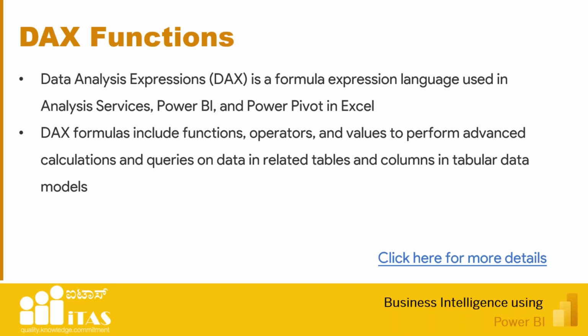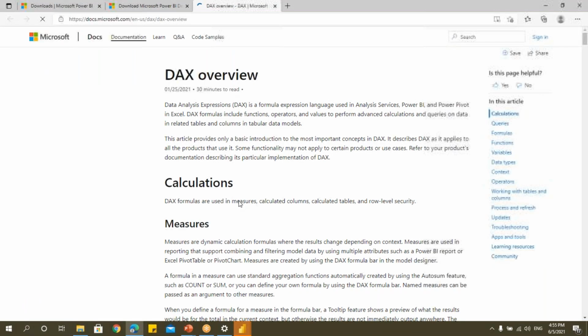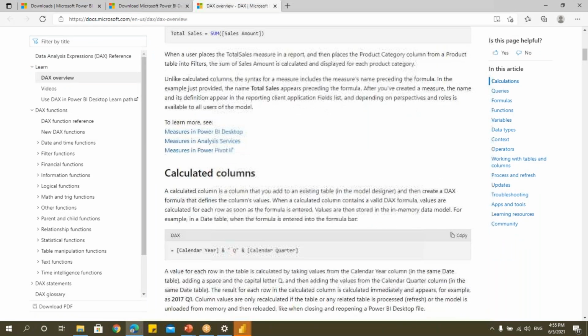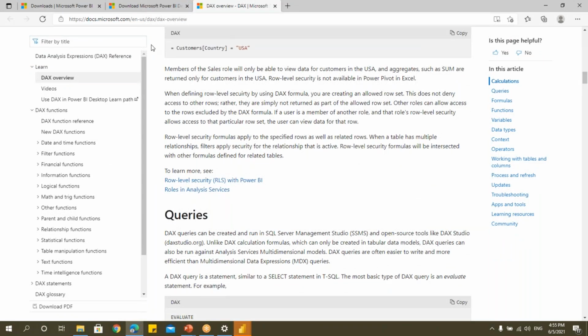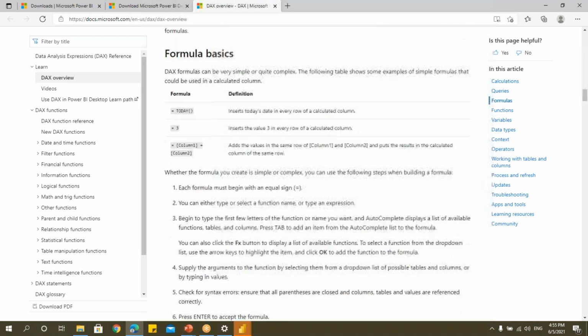There are so many formulas. For that also, I have given the link here where you can just click on this. I'll show you that also. So here, I have this complete DAX list. It's there on the Power BI website itself. But you might need some guidance.